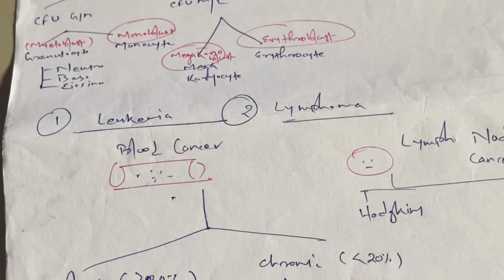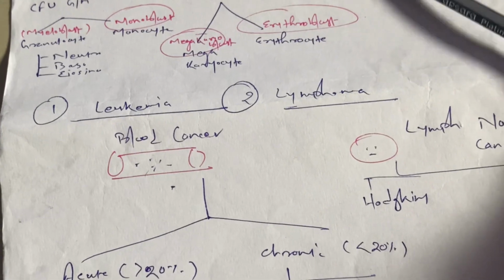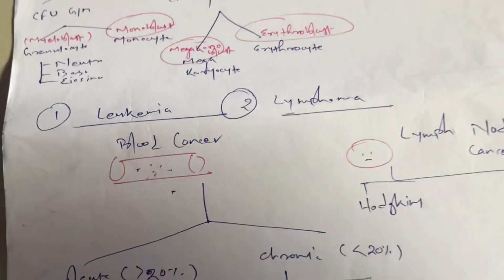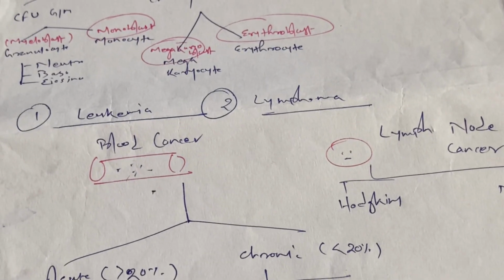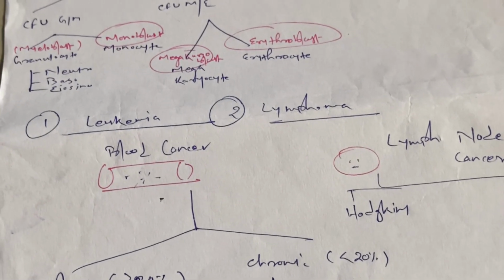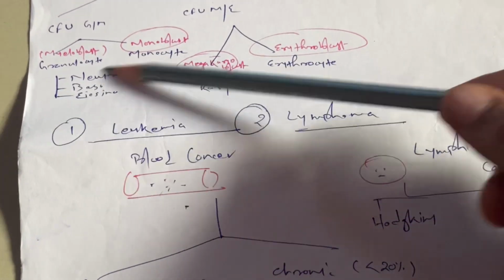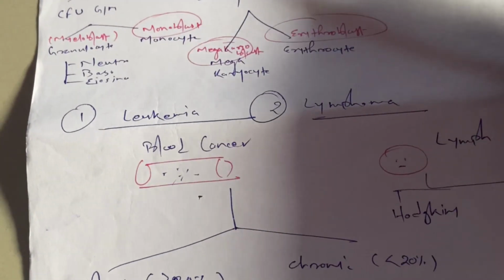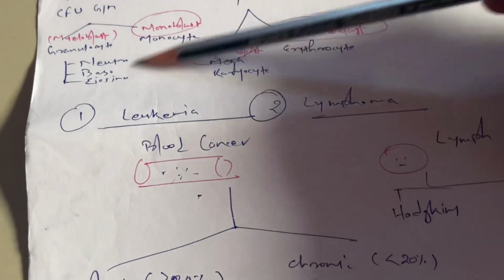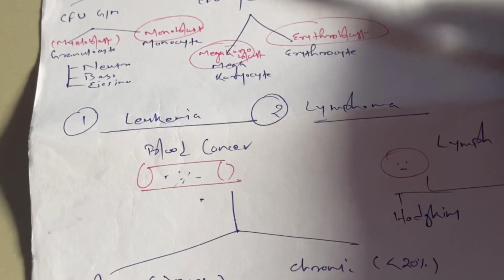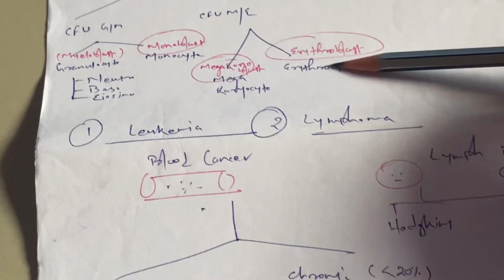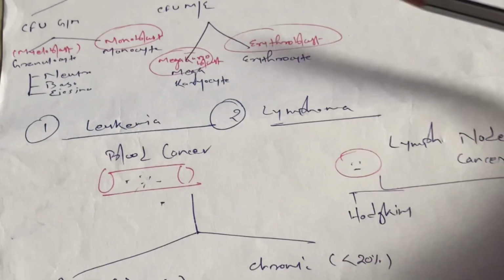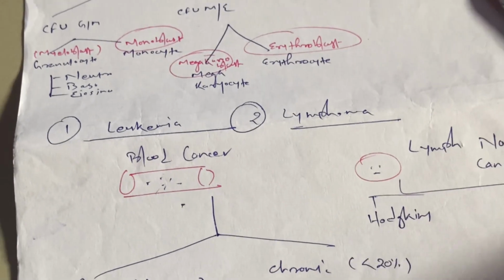In case of chronic, we call it chronic lymphocytic. Look at here, for the lymphoid progenitor, lymphoblast will form lymphocytes. But in case of chronic myeloid, we don't call it chronic myelocyte, because myelocyte will refer to only this part. That's why we call it chronic myeloid. So acute myeloid, all these blasts, and chronic myeloid, all these cytes, right? Acute lymphoblastic, then chronic lymphocytic.